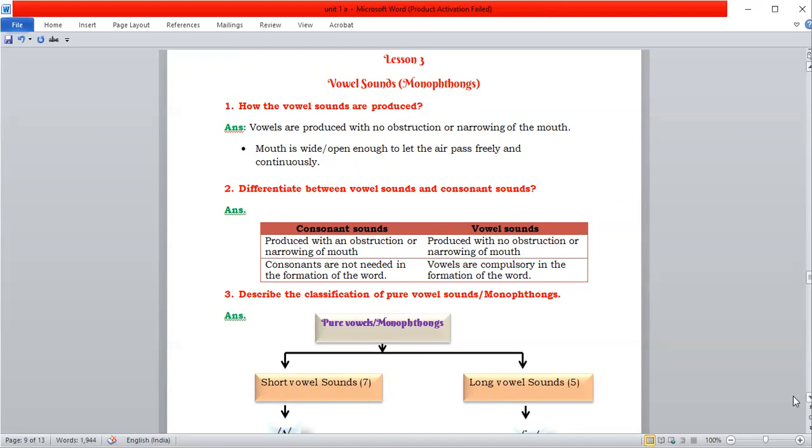Second question, differentiate between vowel sounds and consonant sounds. Consonant sounds are produced with an obstruction or narrowing of the mouth. Vowel sounds are produced with no obstruction or narrowing of the mouth. Consonants are not needed in the formation of the word, but vowels are compulsorily needed in the formation of the word. Next, describe the classification of pure vowel sounds or monophthongs.